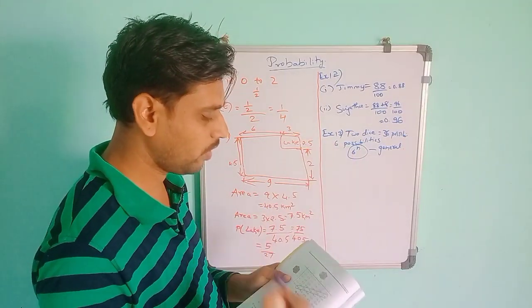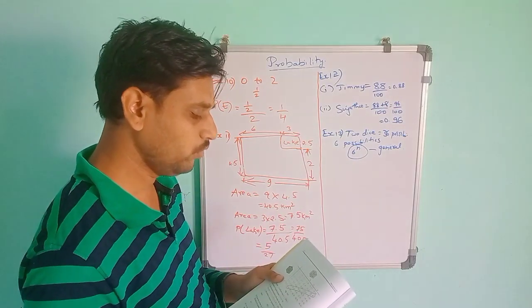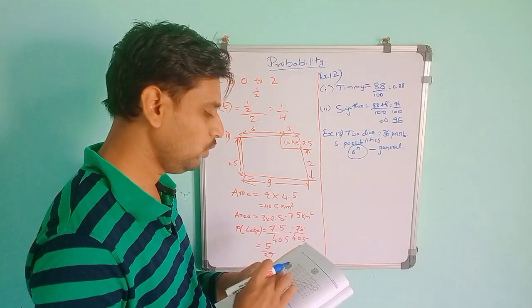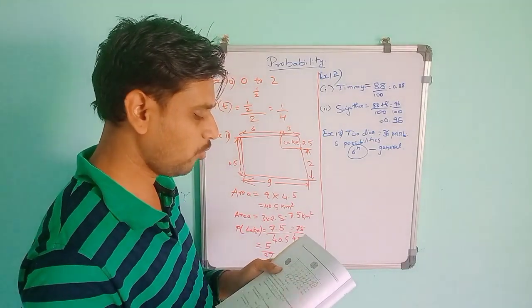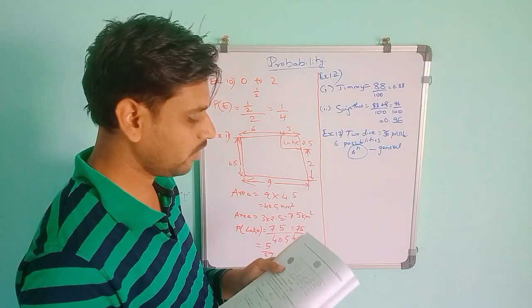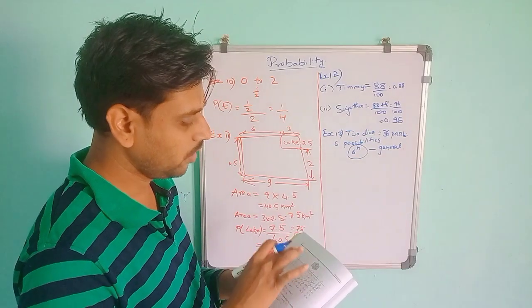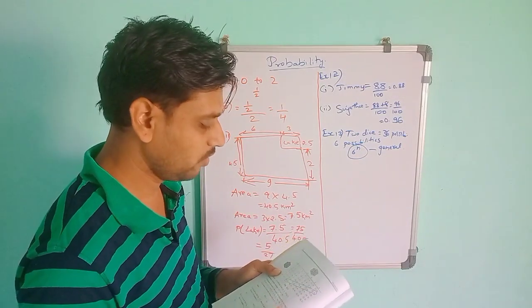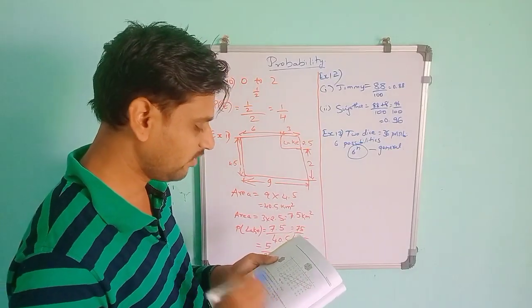So you will get 1 and 1, then 1 and 2, like that up to 1 and 4, and continuously 2 1, then 2 3, like that. Then 3 1 or 3 4, like that. So you can get up to 36 possibilities, taking 1 2 3 4 5 6 on the left side and 1 2 3 4 5 6 on the right side. So you will get these 36 possibilities. In that, the total is 36 possibilities.